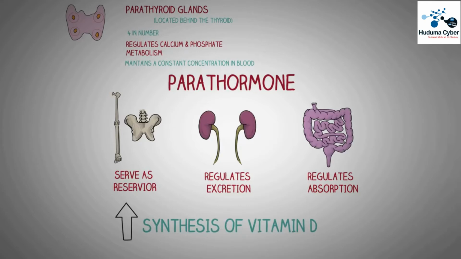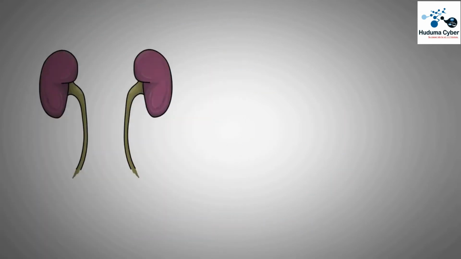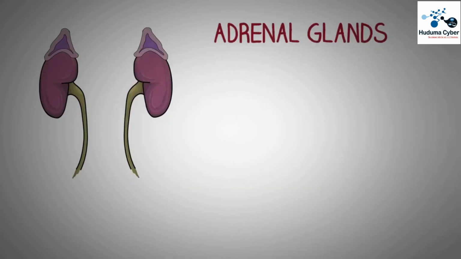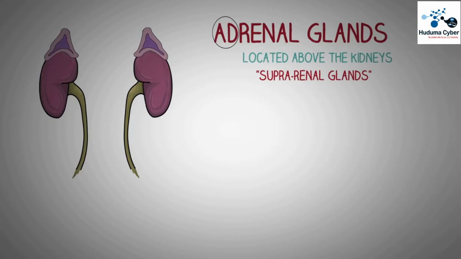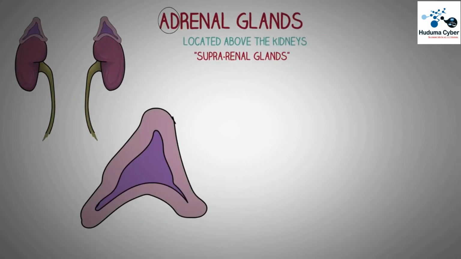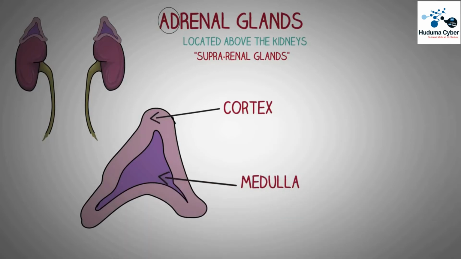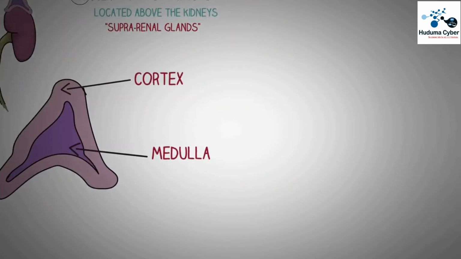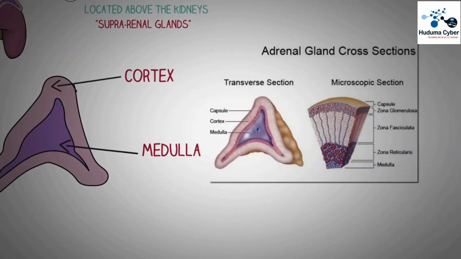The next endocrine organ that we will briefly discuss are the adrenals. Now these glands are called adrenals because they are present just adjacent to the kidneys, sometimes also known as the suprarenals since they are located above the kidneys. Now if we take a look at the cut section of the adrenal glands, we can see that it is made up of different sections. On the outer side we have the adrenal cortex, and at the central part, the adrenal medulla, and both of these parts secrete different types of hormones.